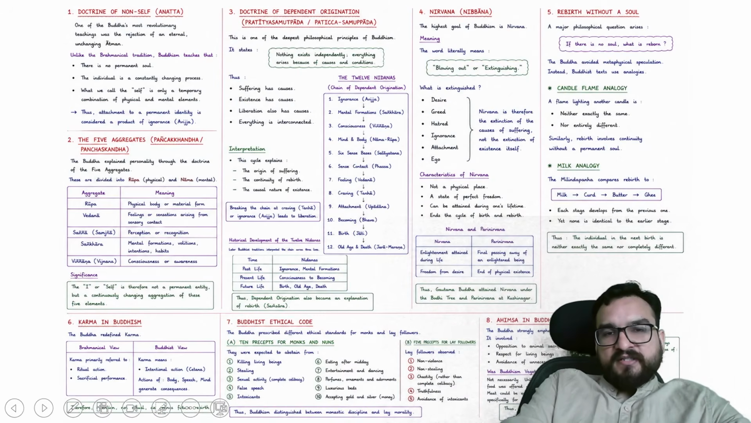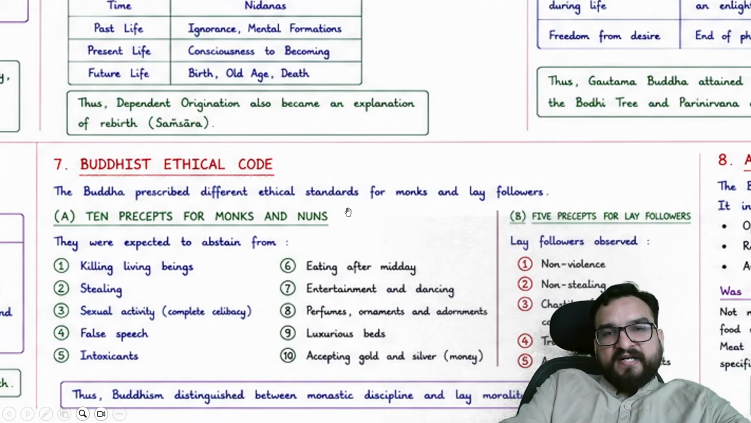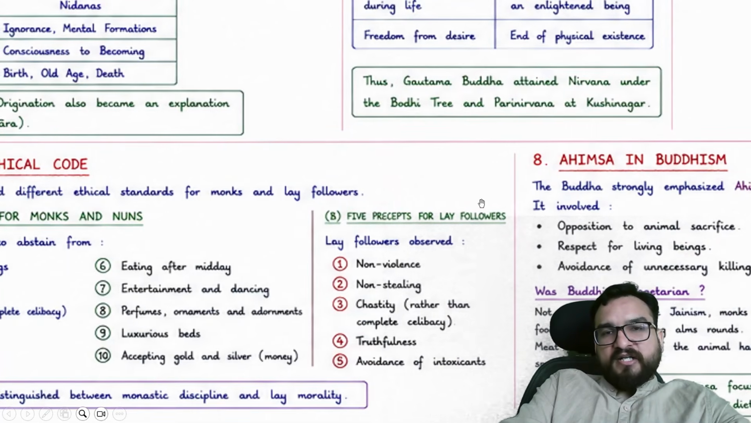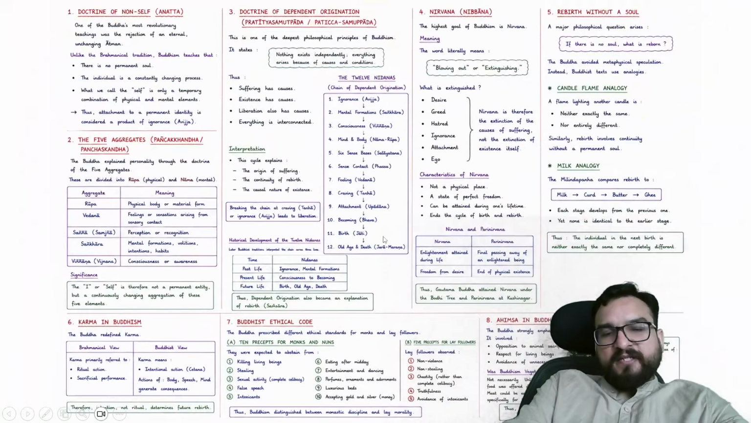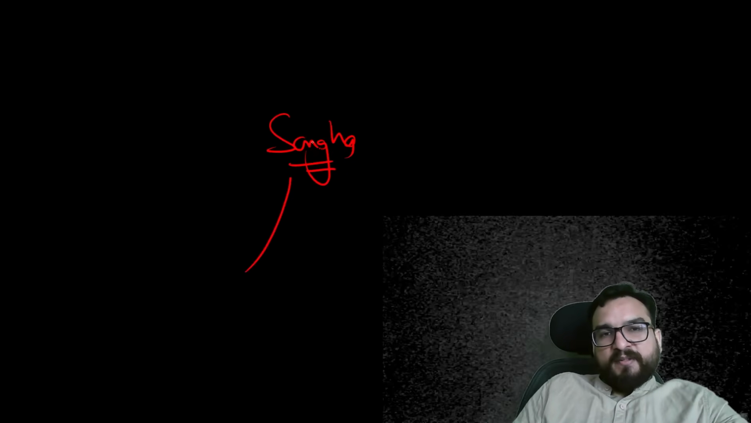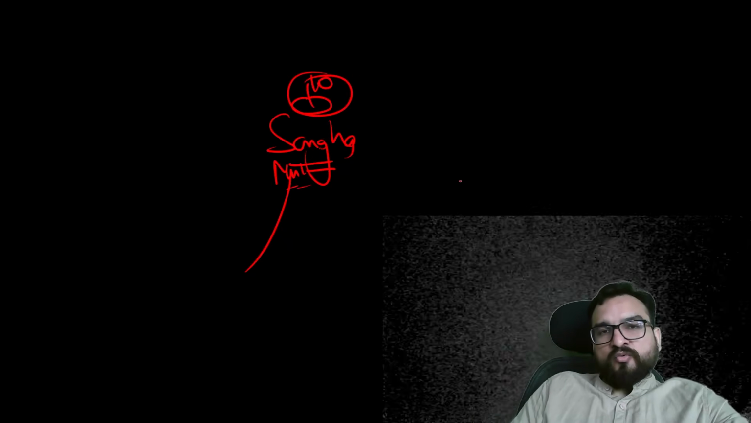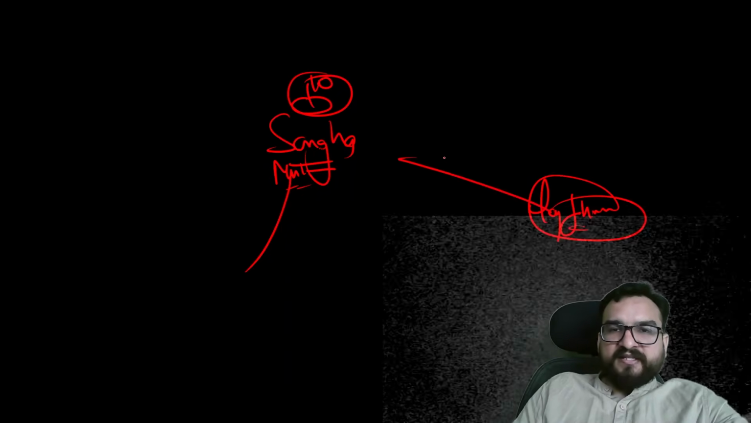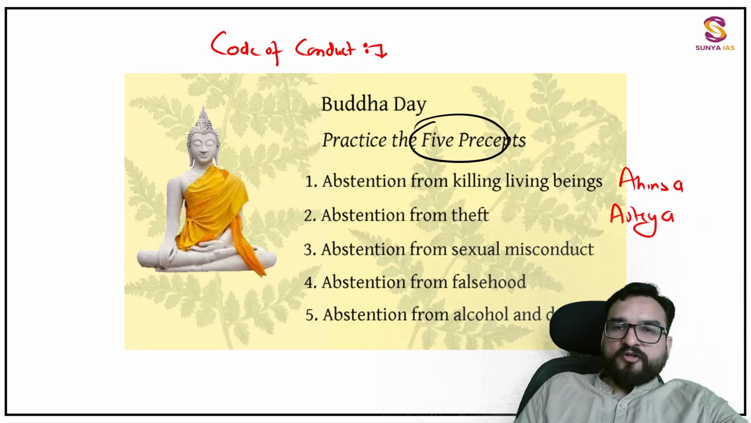Five precepts. Let me go to the Buddhist ethical code and you will be finding that they give five precepts for lay followers and ten precepts for monks and nuns. This I will be telling you when I will be telling you about the Sangha. These Sangha people have to follow ten precepts if they have become a monk, bhikkhu. But if they are a lay follower, I will be telling you what I mean by this, they have to follow five precepts. So these are the five precepts which you have to know.